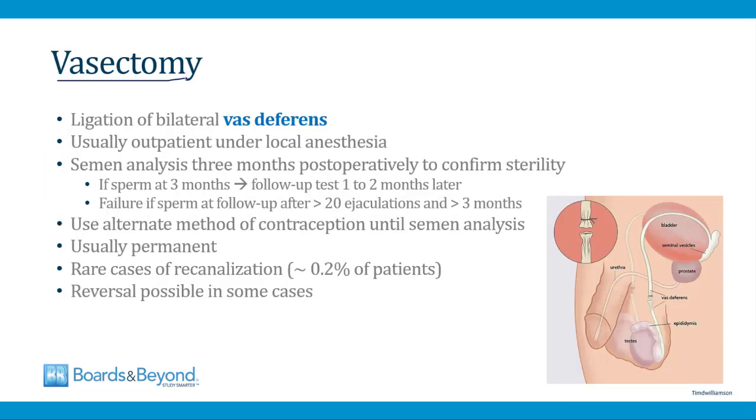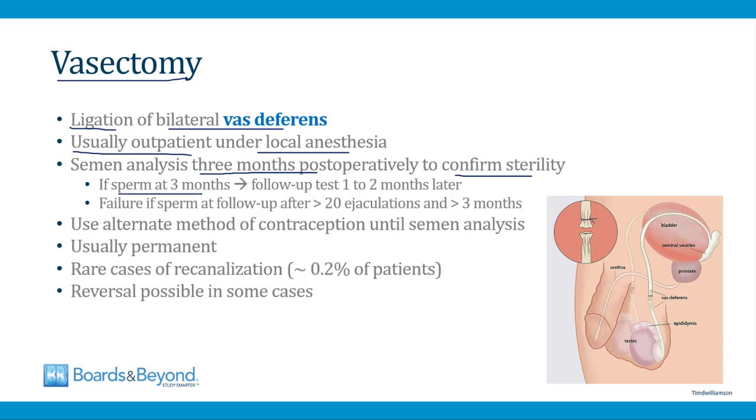Vasectomy is a form of contraception that involves surgical ligation of the bilateral vas deferens in the male. After this is done, sperm from the testes will no longer be present in semen and ejaculate. Usually this is done as an outpatient procedure under local anesthesia, and importantly, after it's performed, a semen analysis should be done 3 months post-operatively to confirm sterility because it is possible for the procedure to fail. A semen sample at 3 months should have no sperm present if the procedure was successful.